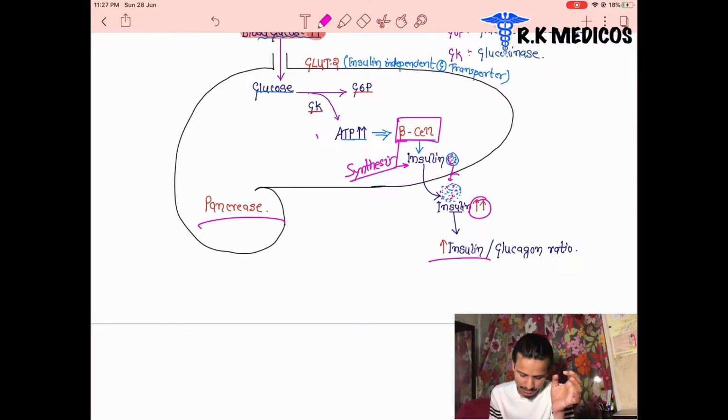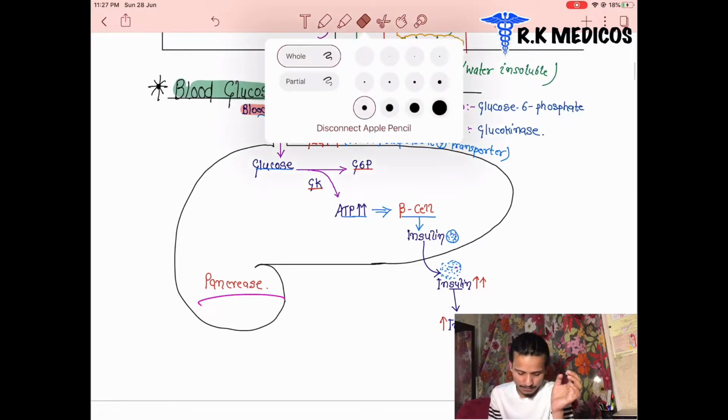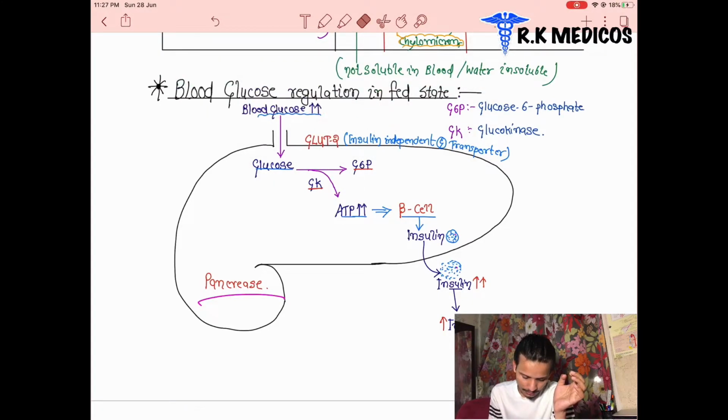Here is the pancreas. Inside the pancreas, insulin is synthesized after the blood glucose level becomes higher in our body, after taking a meal in the fed cycle. As we see here, this is how blood glucose is regulated. Inside the pancreas, we also have to memorize that GLUT2 receptors are present, through which the glucose enters. These are insulin-independent glucose transporters. There are different types of GLUT receptors, and GLUT2 is responsible for blood glucose entering into the pancreas.